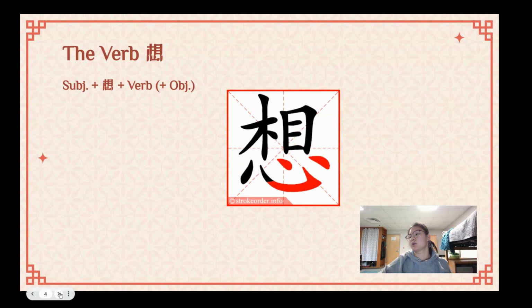I want to eat food. 我想吃饭. Now, 想 is very different from 要. 要 also means you want to do something. But the difference is that 要 is more like I will do this because I want to do it. I want that, I will do that. Versus 想, which is I want that, I want to do this, but you don't know if that's actually going to occur.